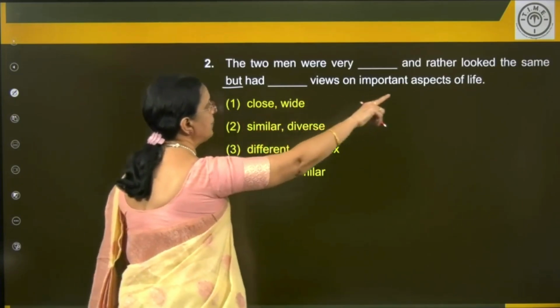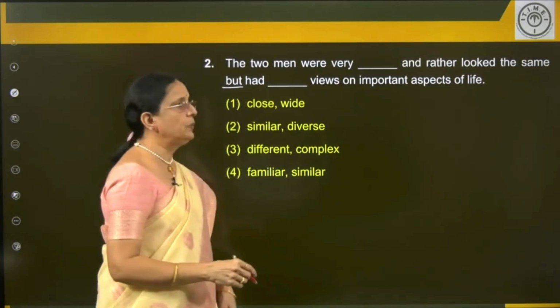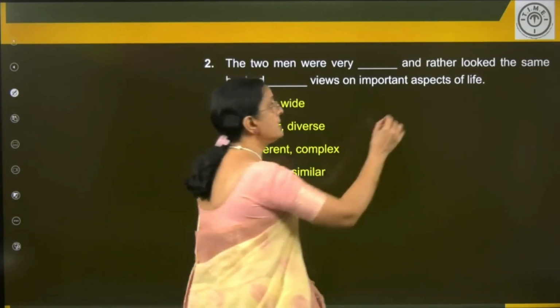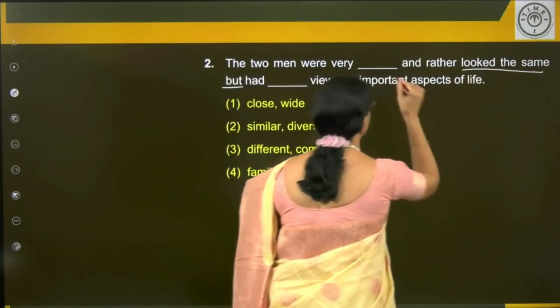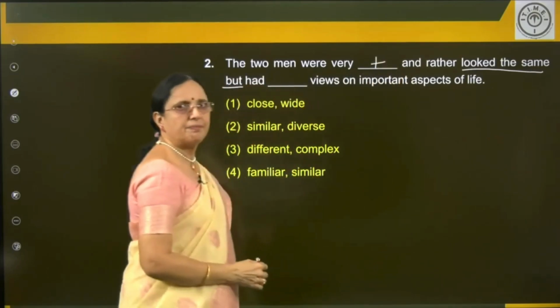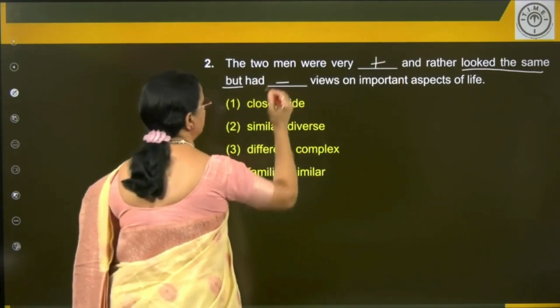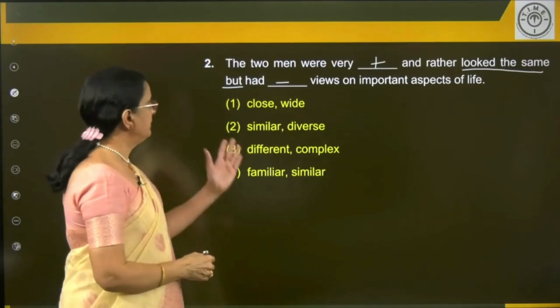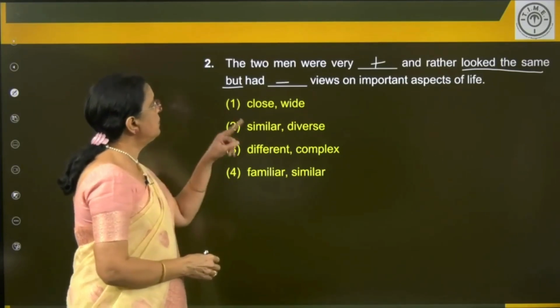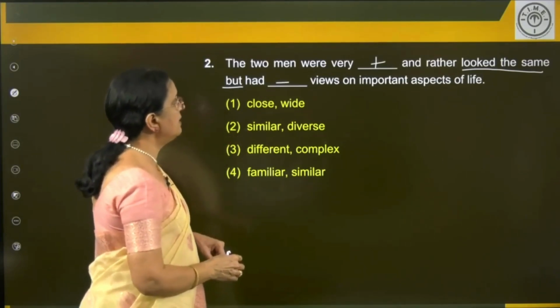Dash views on important aspects of life. What's the clue here? Rather look the same. Look the same. So, there should be a positive word here, and here, negative. You get it? Now, let's read. The two men were very close and rather looked the same.